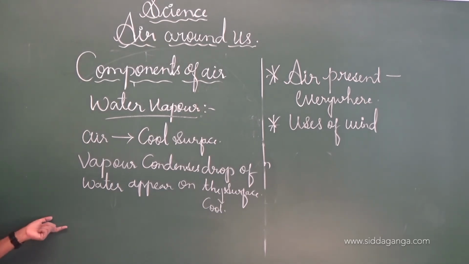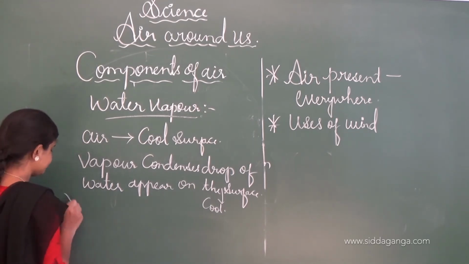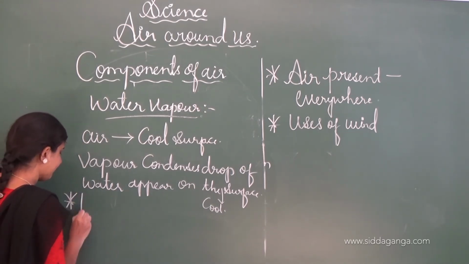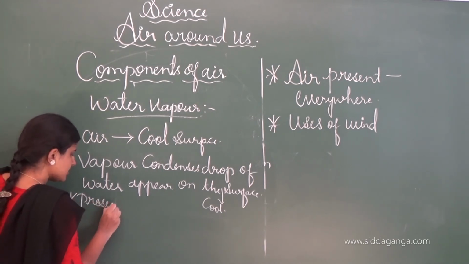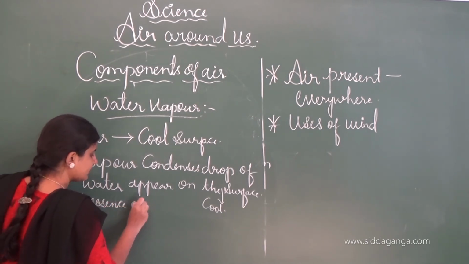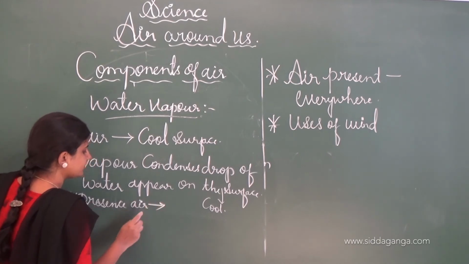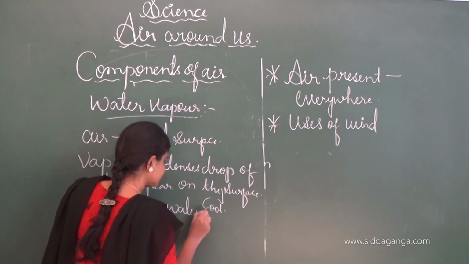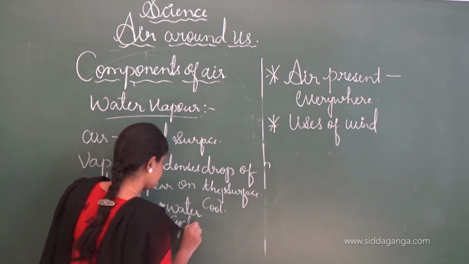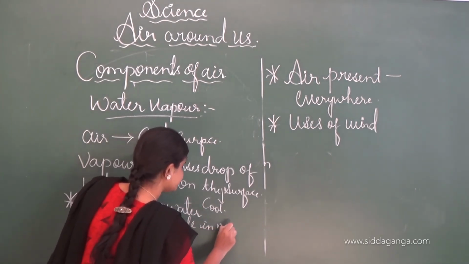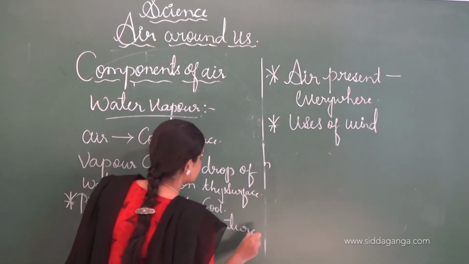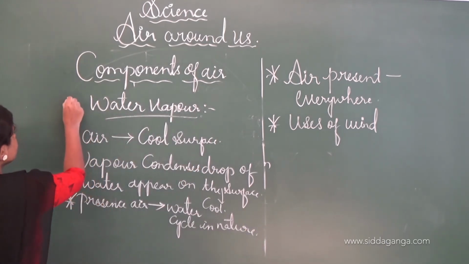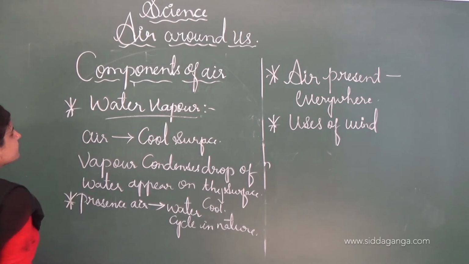The presence of water in the air is very important for the water cycle in nature. So this is the information about the components of the air.